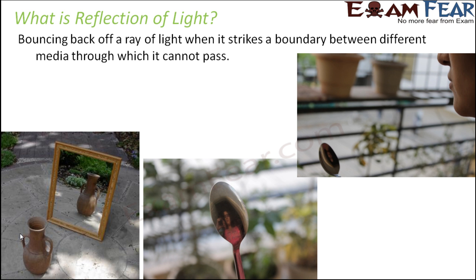And that is why I told you that mirror is opaque, because it doesn't allow light to get transmitted. So what is going to happen to the light? The light will bounce back. So whenever, let's talk about this flower vase.